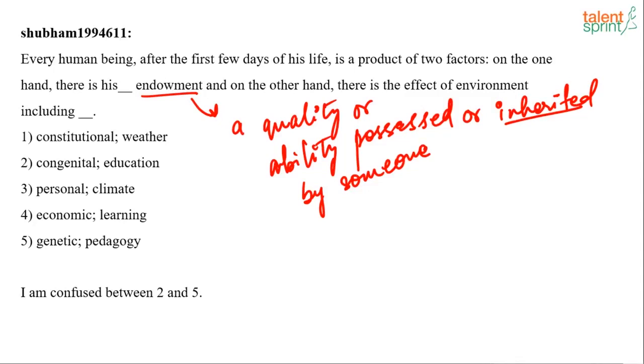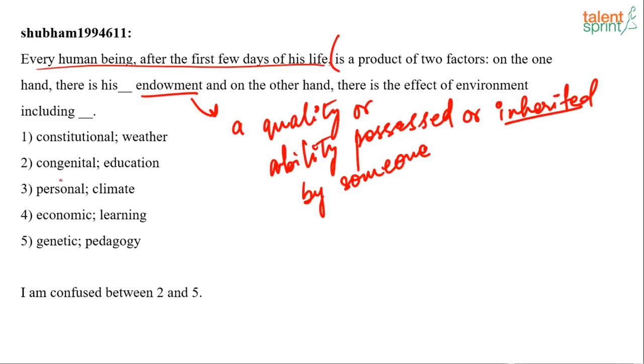And on the other hand, there is the effect of environment. So we are talking about every human being after the first few days of his life. What is a human being a product of? He is a product of two factors. On the one hand, there is his dash endowment, an ability or quality.